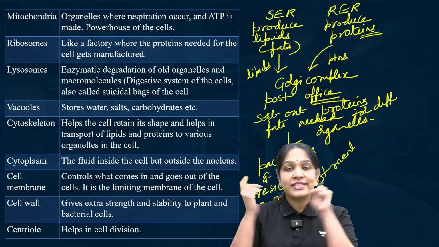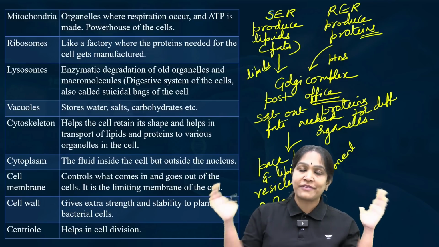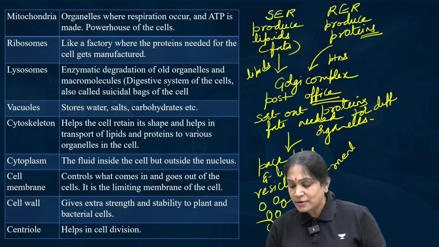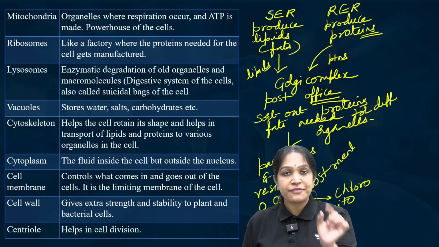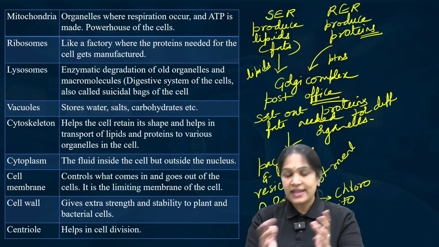What will they do? They will carry these fats and proteins to different organelles. Some of them will go to chloroplast, some of them will go to mitochondria, some of them will go to nucleus. If they have the proteins and fats needed for the chloroplast, they will hand them over to the chloroplast, like that. I repeat,